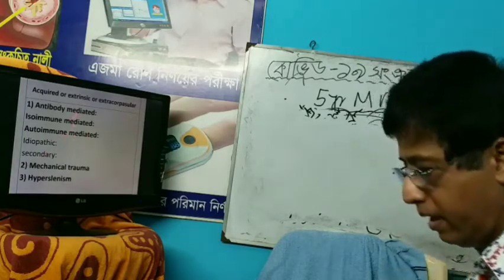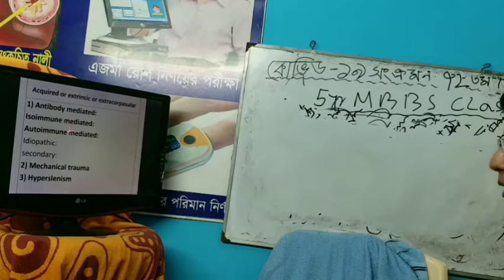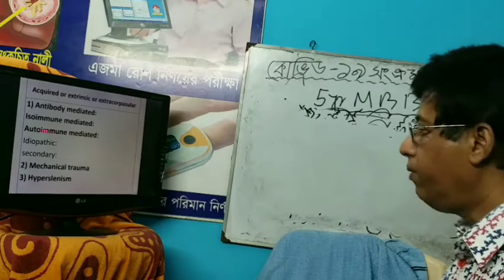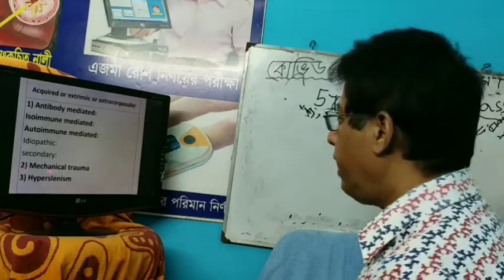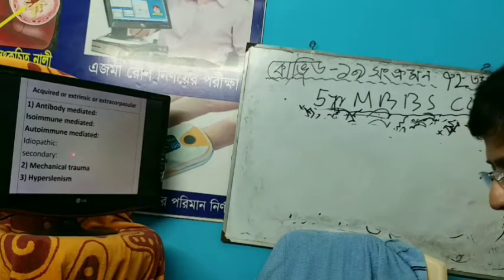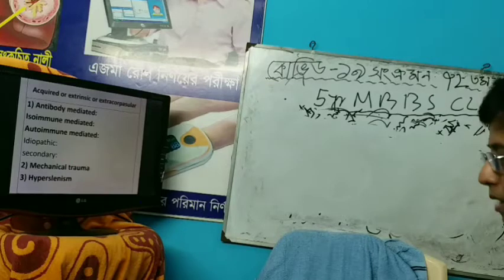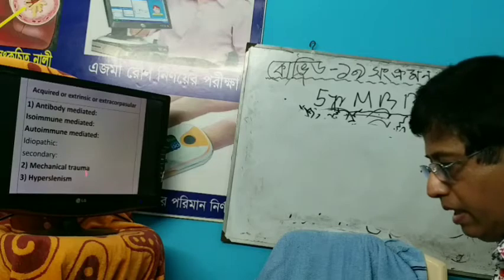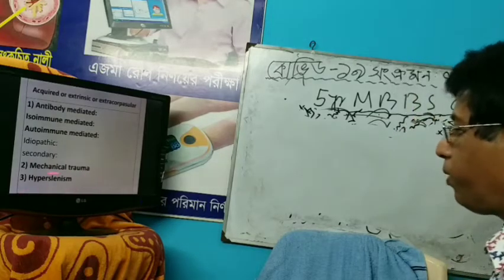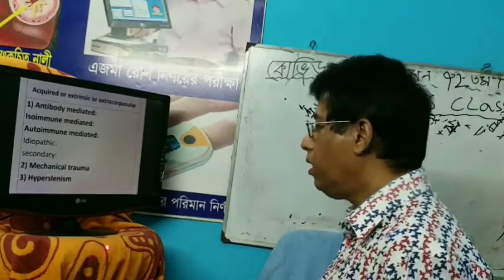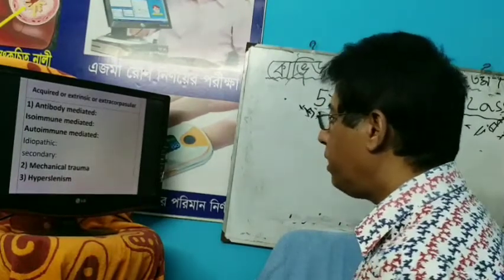Autoimmune mediated may be idiopathic or secondary. In secondary, there may be SLE, some drugs, and infectious mononucleosis. And mechanical trauma, such as microangiopathic hemolytic anemia. What is this? This is seen in hemolytic uremic syndrome, DIC. And in hypersplenism, of course, there may be anemia, leukopenia, and thrombocytopenia.